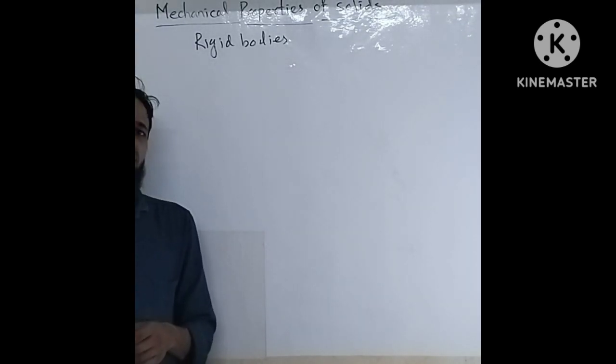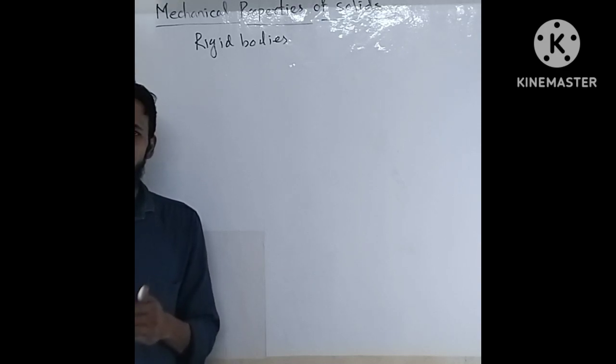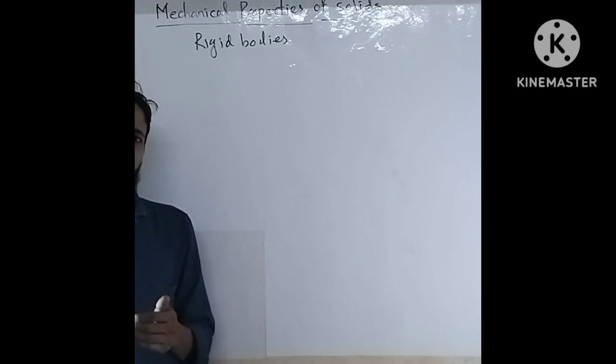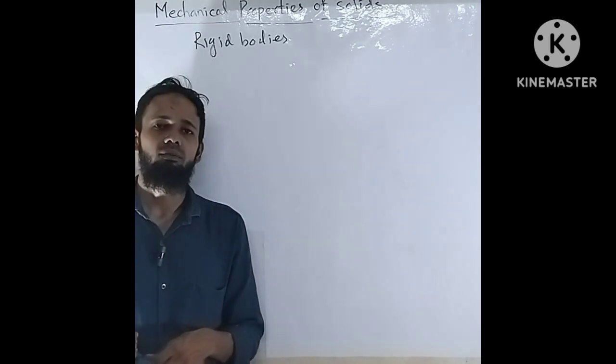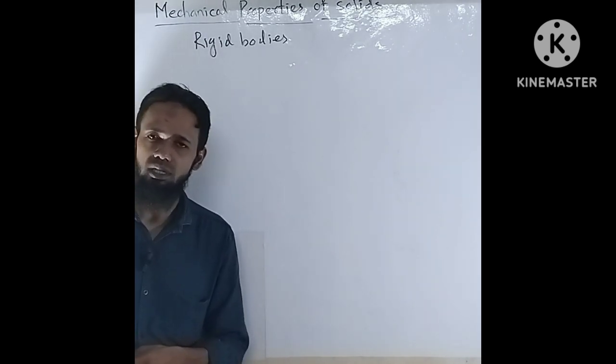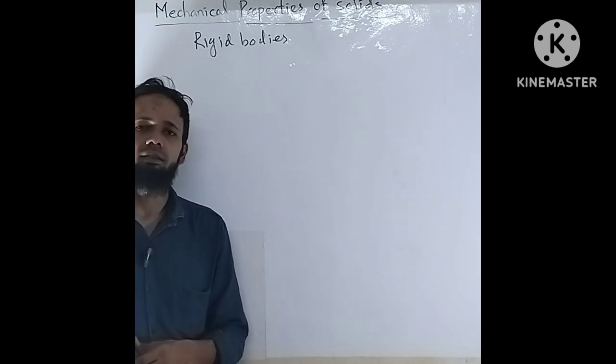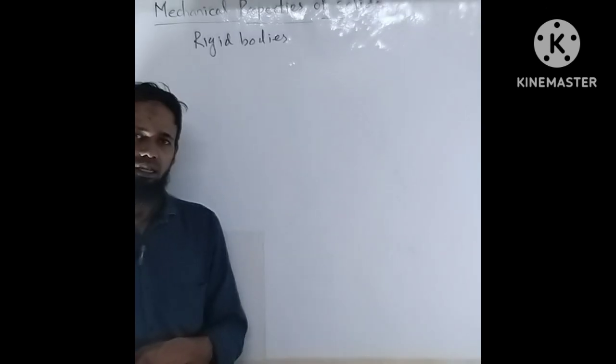So this property of materials, which regain their original shape and size after removal of the deforming force, is called elasticity, and the materials are called elastic materials.